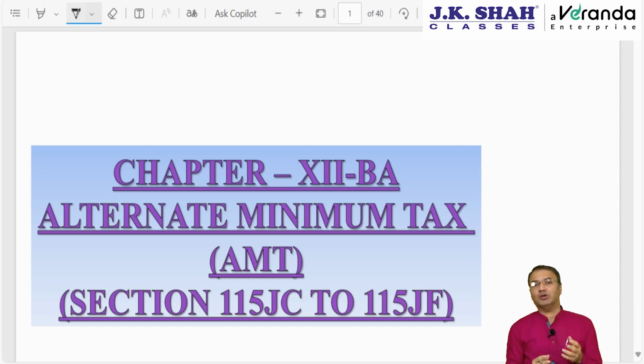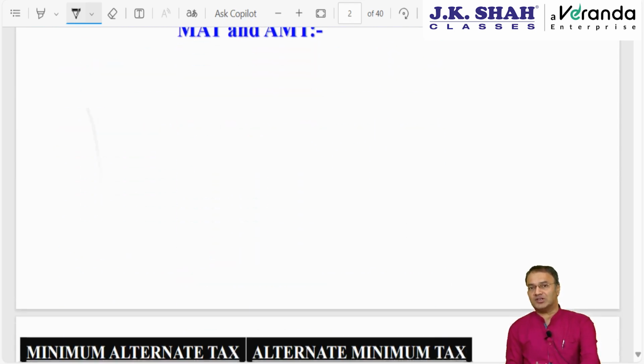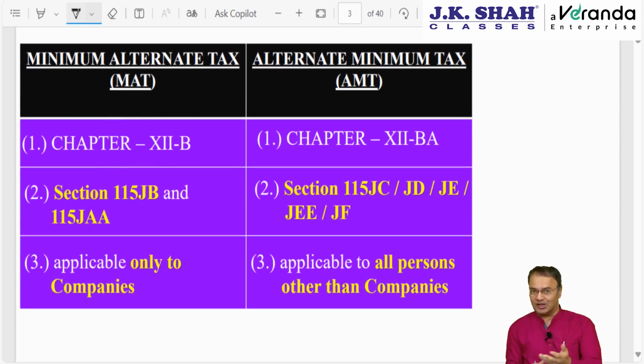Before we proceed further, let me tell you this chapter is more or less on the lines of minimum alternate tax. Before we actually start with this chapter, let's make a brief comparison between the provisions of minimum alternate tax and this particular chapter. Minimum alternate tax is chapter 12B. This is chapter 12BA. Minimum alternate tax has two sections, section 115JB and 115JAA, which is on MAT credit. This chapter will have 5 sections, 115JC, JD, JE, JEE and JF.